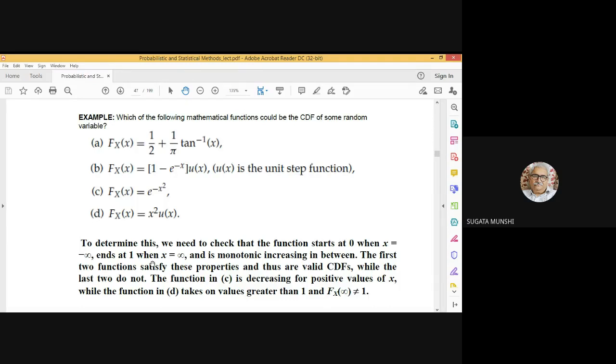You can also be given examples in tabular form, with different values assumed by a random variable and their so-called claimed probability values. So you may be asked to find out whether they represent a probability mass function or not.